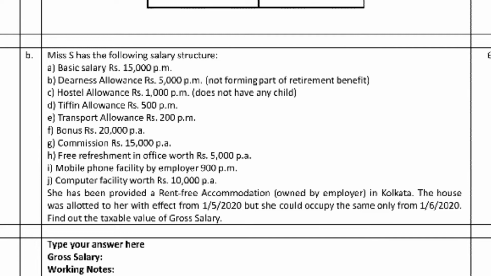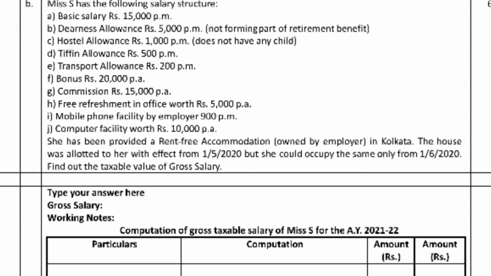He has been provided rent free accommodation owned by the employer in Kolkata. The house was allotted with effect from 1/5/2020, but he could occupy the same only from 1/6/2020. Find out the taxable value of gross salary.